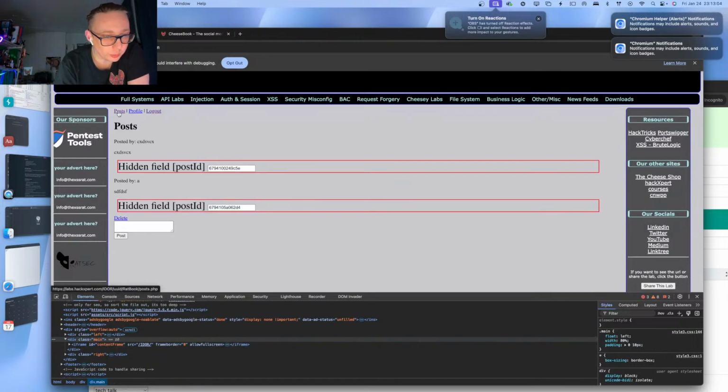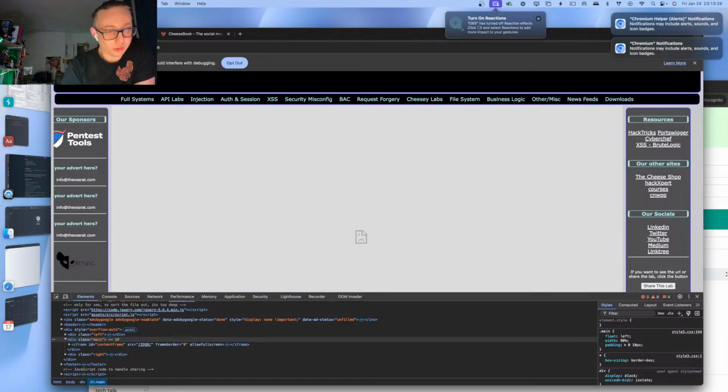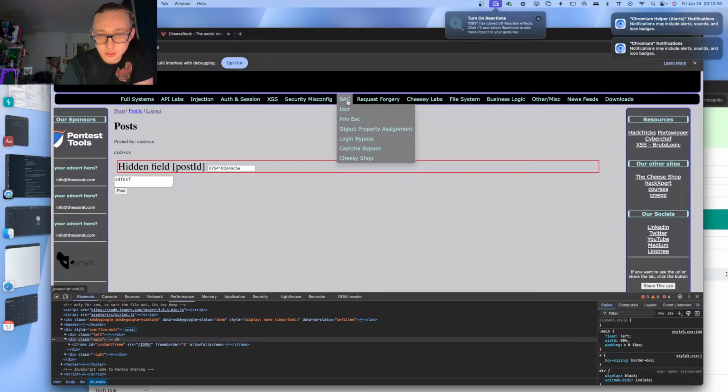If I then go to posts, well, it didn't do anything, of course. It should work. I probably did something wrong along the lines that, of course, I didn't change the post ID field. But it is also perfectly possible to have IDORs in this regard. So it's definitely possible even with a UUID, and you need to check all of the parameters. That's what I wanted to show with these labs right here.